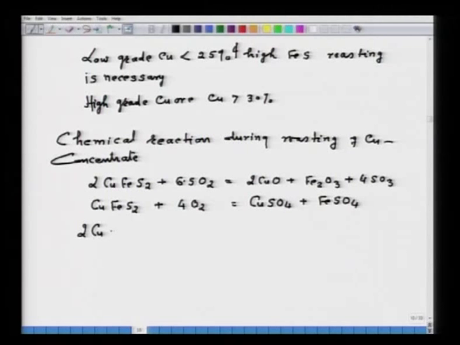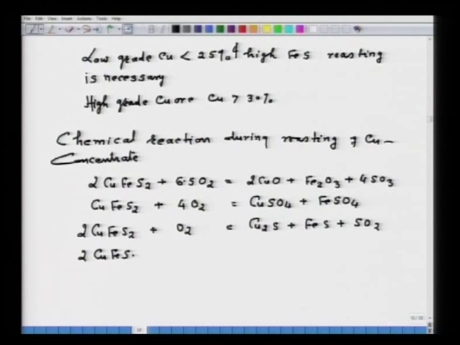Another possible reaction could be 2 CuFeS2 reacting with O2 to form Cu2S plus FeS plus SO2.